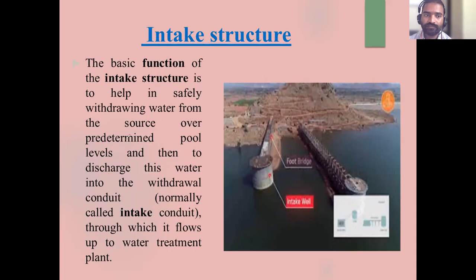This is the withdrawal of water from the source for predetermined pool levels, then the discharge into the withdrawal conduit, normally through the intake conduit. Intake conduit means what? Pipelines. Which pipelines? Intake conduit, intake pipelines. So what is here? Here all the pipelines are there. This is the intake well or intake structure. Clear, everyone? Yes, sir. So always the water flows from the source to the WTP with the help of what? Intake structure.